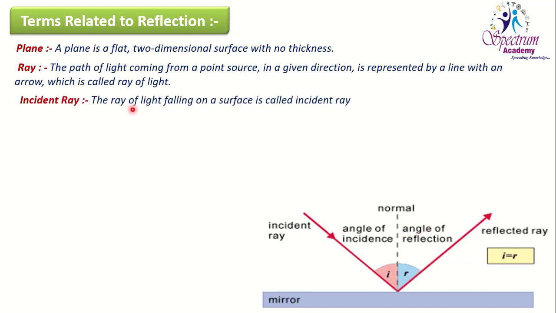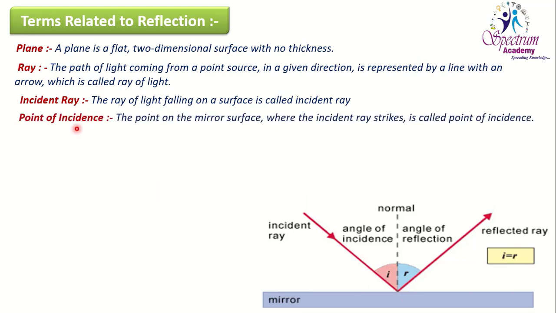Now incident ray: the ray of light falling on a surface is called the incident ray. So this is the incident ray which is falling on the surface of the mirror. The ray of light falling on the surface of the mirror is called the incident ray, or it is coming toward the surface of the mirror. Another, point of incidence.